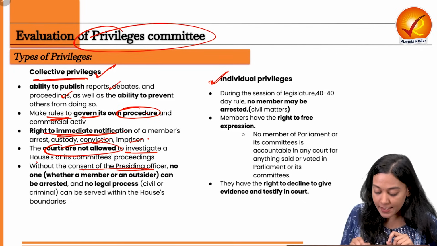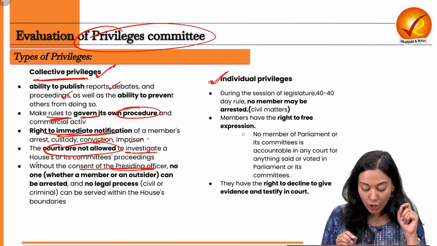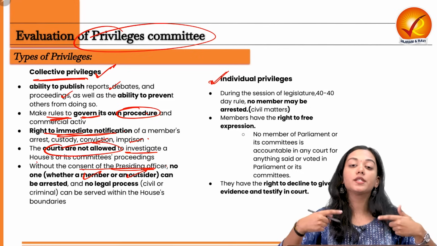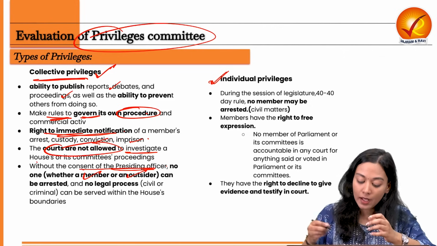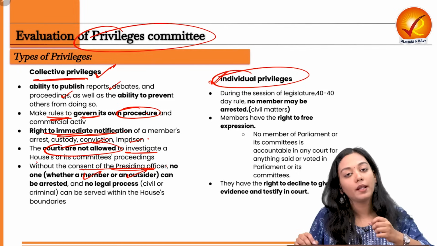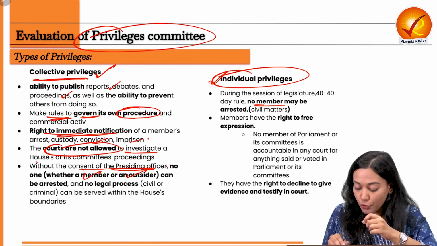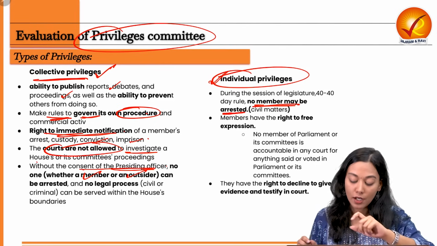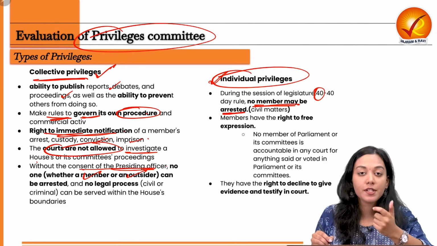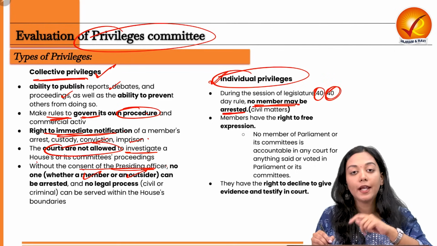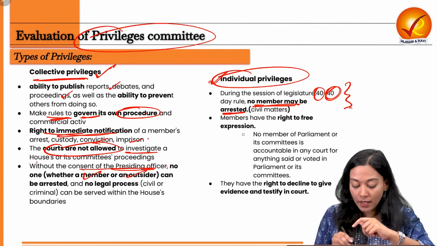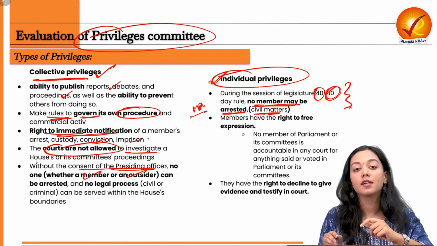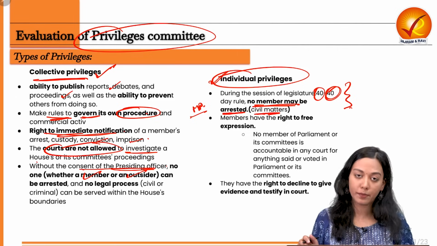Also, without the consent of the presiding officer of the house, no one, whether a member or an outsider, can be arrested or have a legal process initiated against him. Now, what are the individual privileges given to parliamentarians? First of all, no member will be arrested once the session of the legislature has started. So, 40 days before the commencement of the session and 40 days after the end of the session, an MP cannot be arrested at any cost. But this is only for civil matters, not applicable for preventive detention and criminal matters.